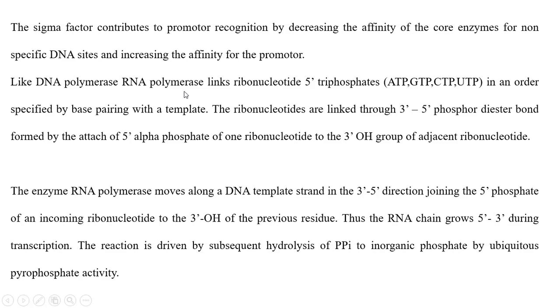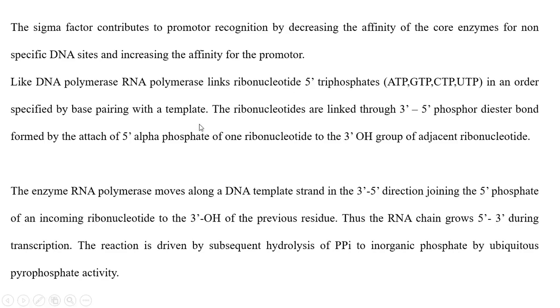Like DNA polymerase, RNA polymerase links the ribonucleotide triphosphates, that means adenine, guanine, cytosine, uridine triphosphate, in order to specify the base pairing with the template. That means the template is DNA, made up of adenine, guanine, cytosine, thymine.